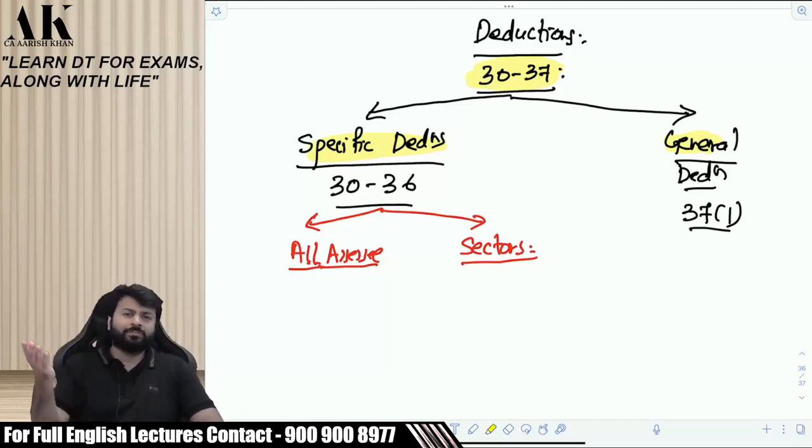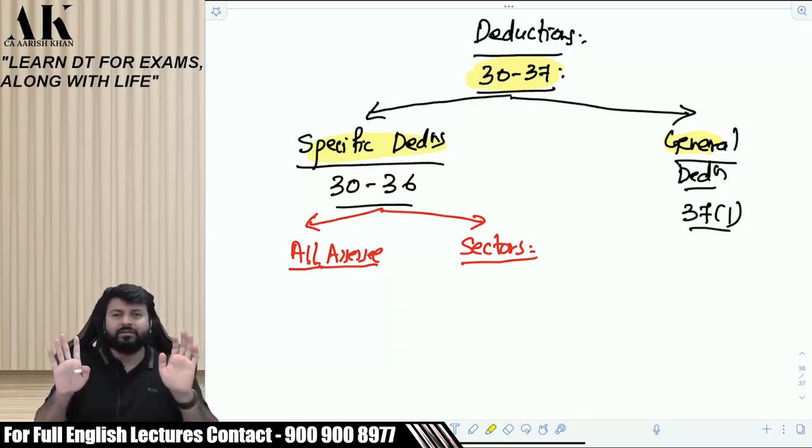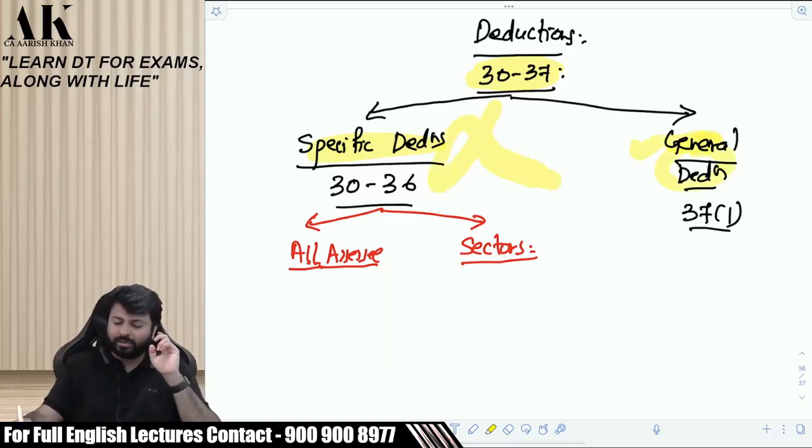Now I am asking you a simple question. Can you list down all the expenses in this world which a business can claim? Can you give me an exhaustive list? Can you? It is not practically possible, right? So the government has to give a general deduction where they will say, if your case does not come under the specific ones, then come here.